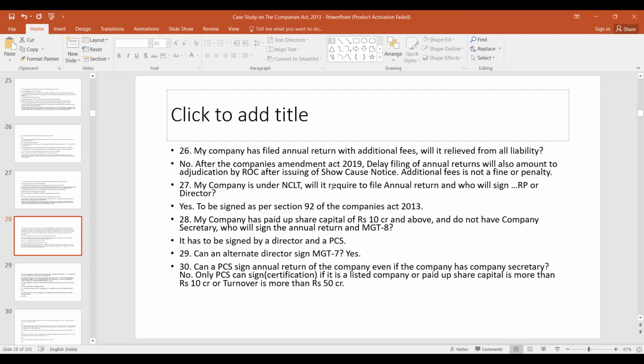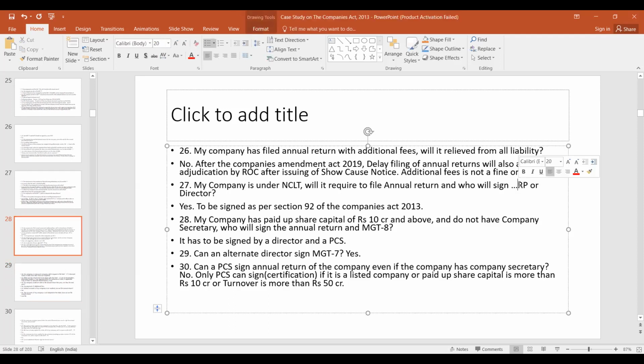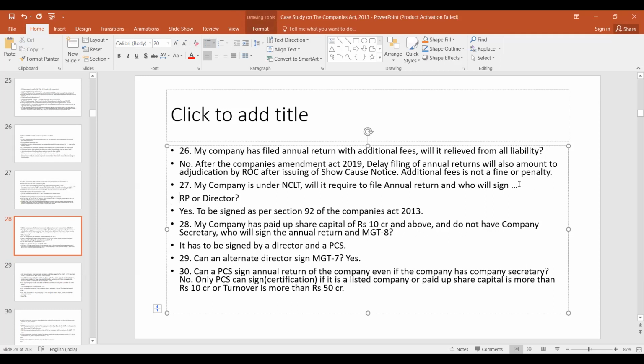Now my company is under NCLT. Will it still be required to file annual return, and who will sign? RP, the director. In this case, I think IP, he files a form INC 28, and then he signs all the documents on behalf of the company.